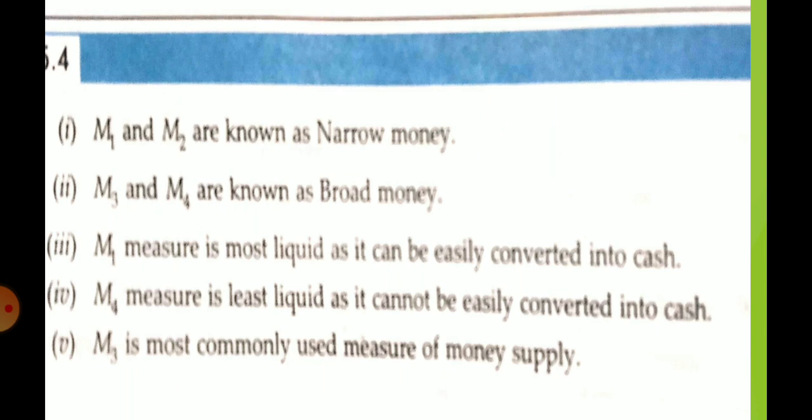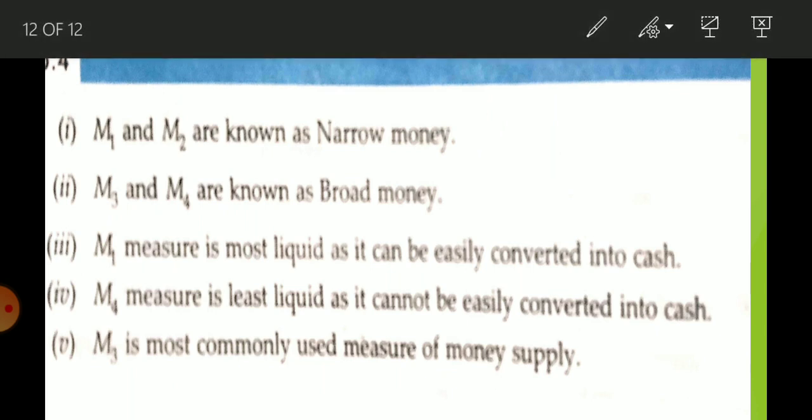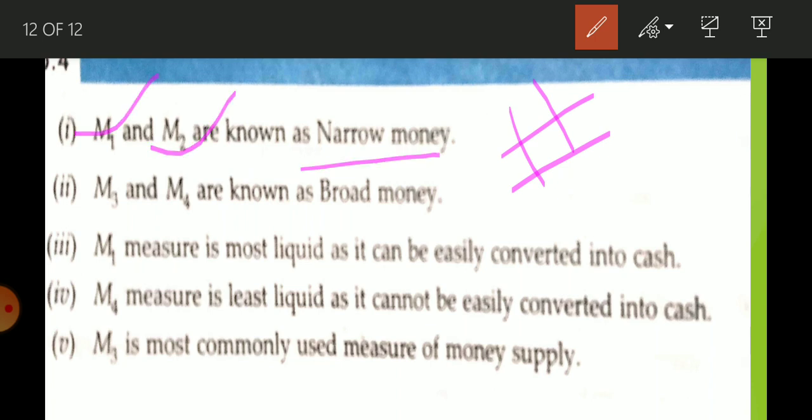Now this is the last point of this video. It is very, very important for 1 mark questions. Which money is considered as narrow money? M1 and M2. Why? Because they are most liquid. M1 includes all currency held by the public, meaning coins and notes, which you can use directly, and demand deposits with commercial banks.